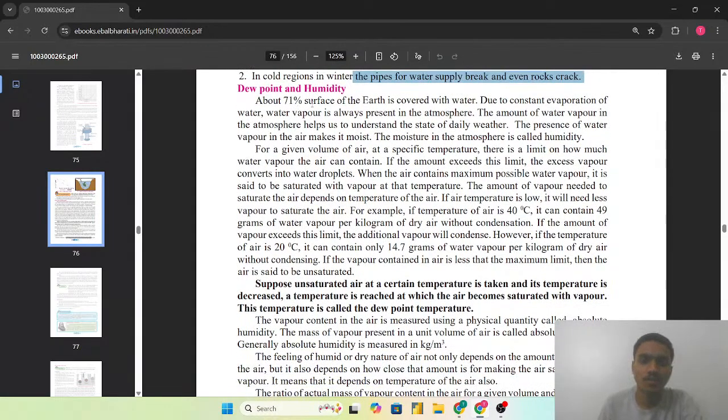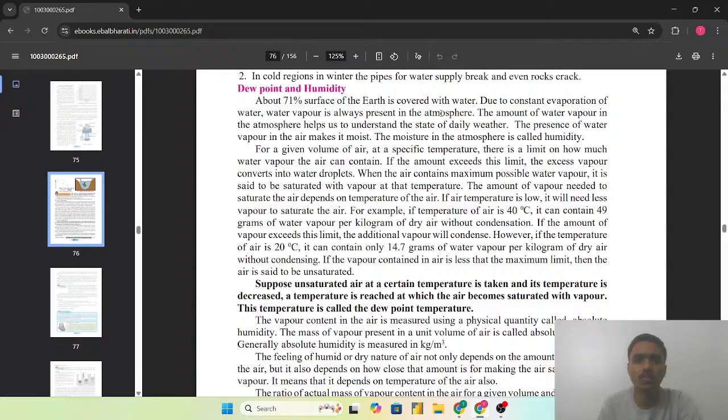So about 71% of the surface of the earth is covered with the water. So जो अर्थ का 71% है वो वाटर से कवर्ड है. Due to the constant evaporation of the water, water vapor is always present in the atmosphere. मतलब जो constant evaporation of water का होता रहता है उसकी वजह से जो water vapor है that's always present